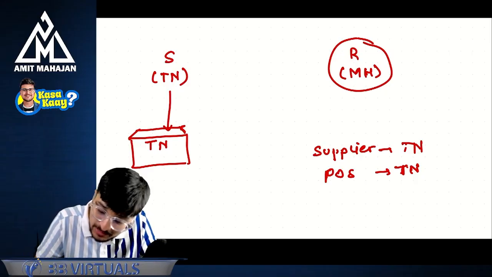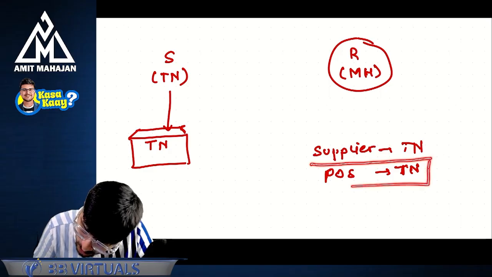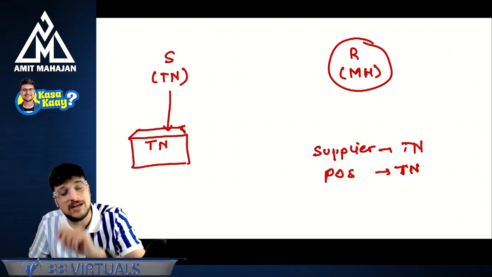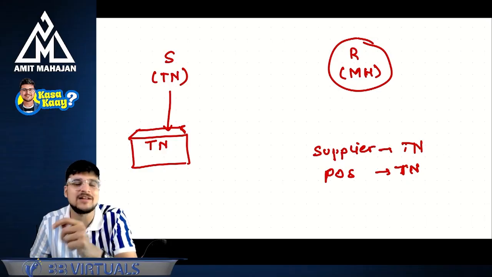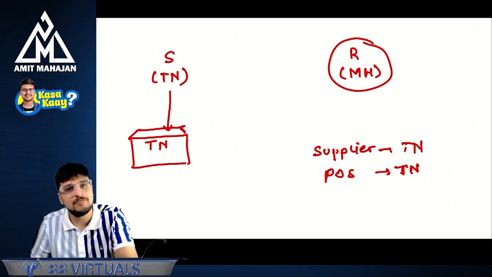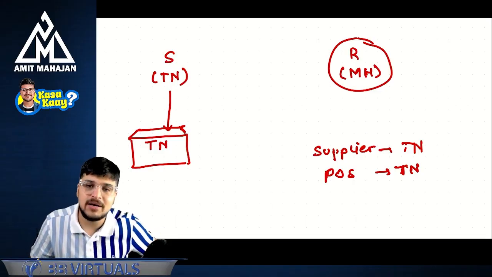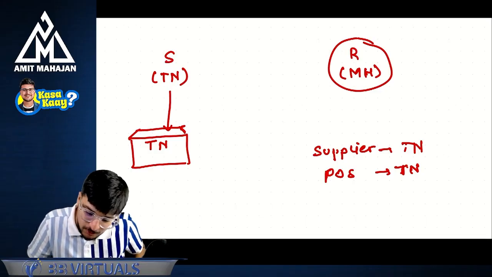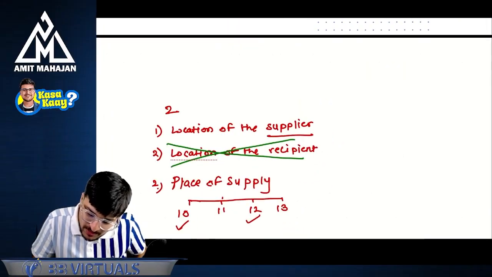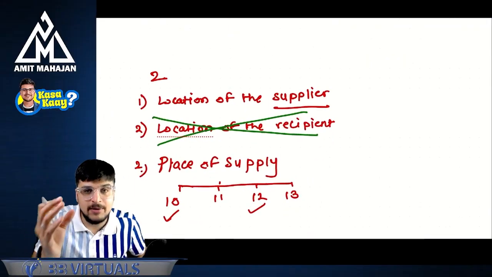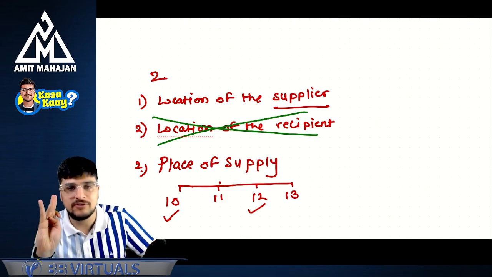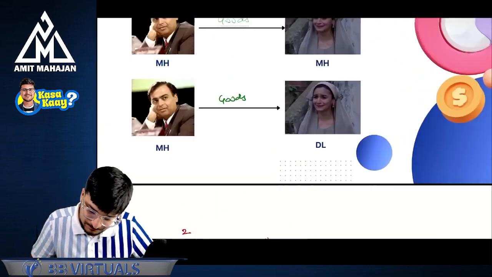Understanding? So that's why the place of supply chapter is also so important for us, because of place of supply we will understand whether this is going to be interstate or intrastate. And basis that, the revenue of the government will be determined. Correct? Perfect? Okay. So, two things to be considered, whether it is inter or intra. Everybody along with me. Number one, location of the supplier and place of supply. Correct.